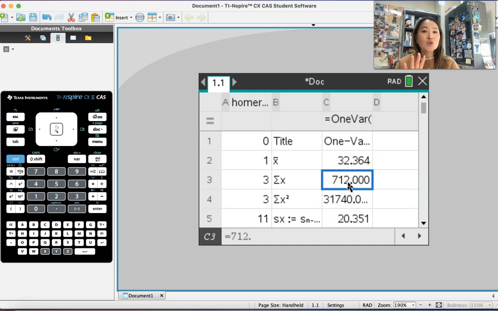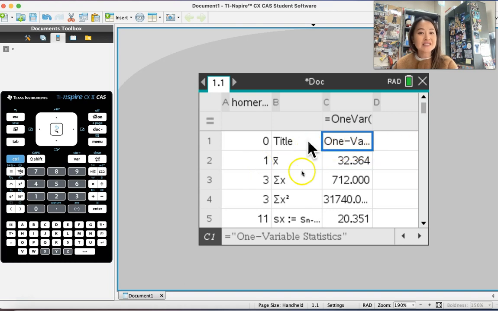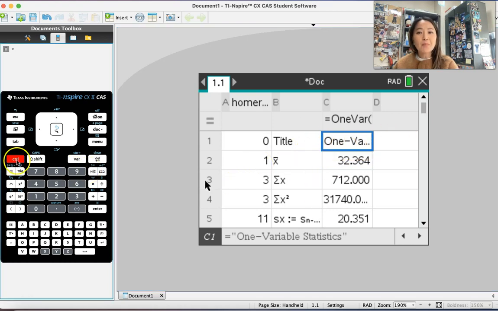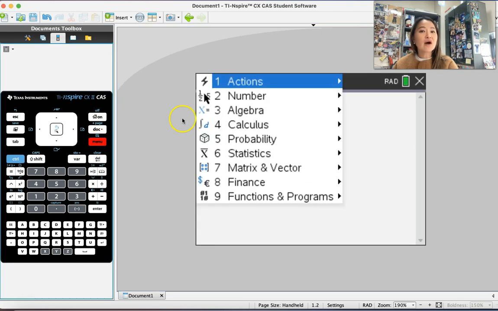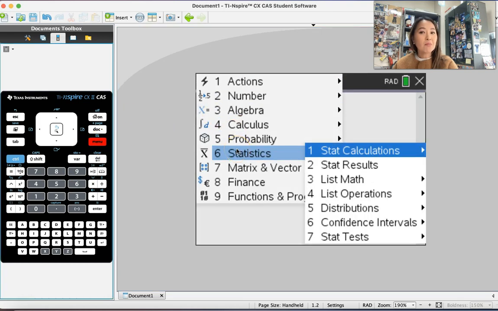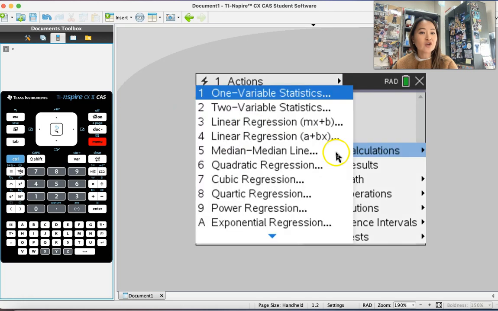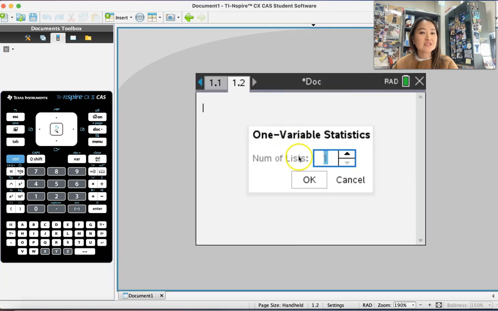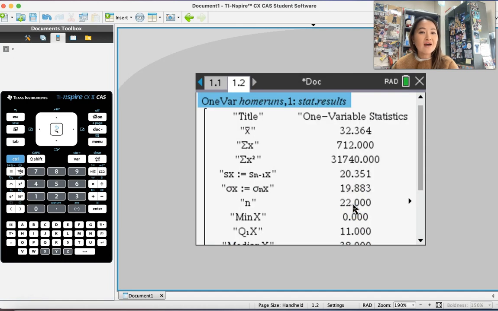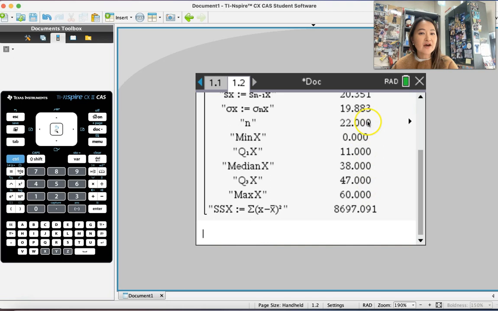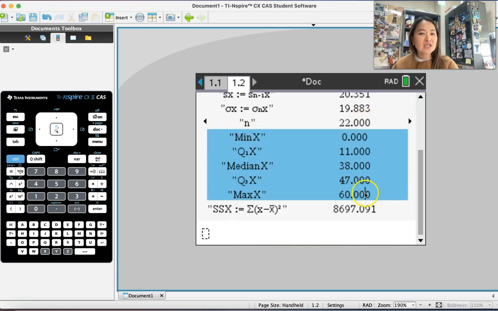But if you don't want to do it in this particular place, like this data table, you can actually open a new page and add a calculator and still run the statistic there. So go to menu, statistics, stat calculations, and just run a one variable statistics. Do the same thing, click on home run, and ta-da, you get the same information. It's laid out even better in this case, right? It has a mean, sum, standard deviations. It's got the number of values, but it also has this information here.